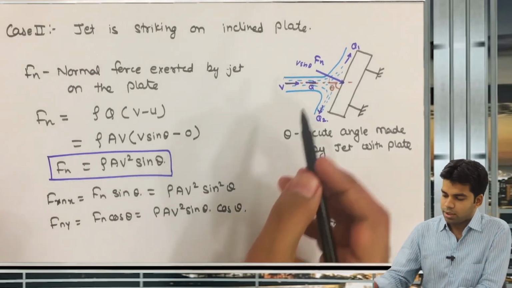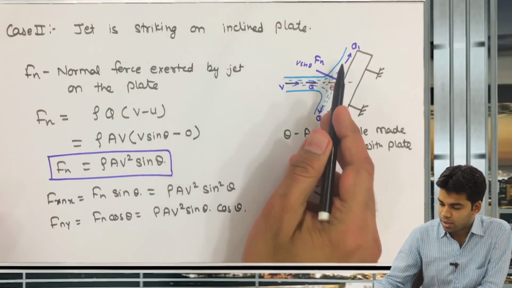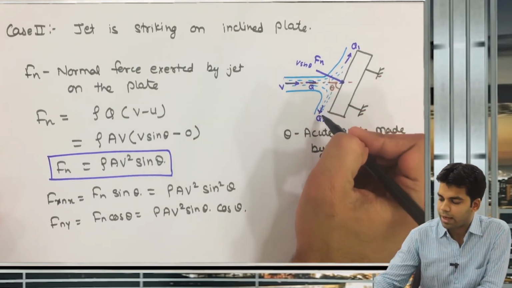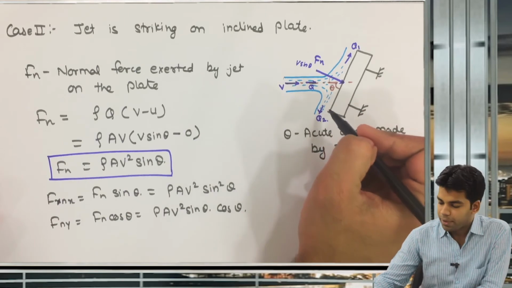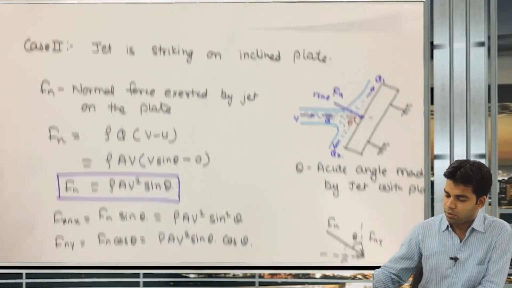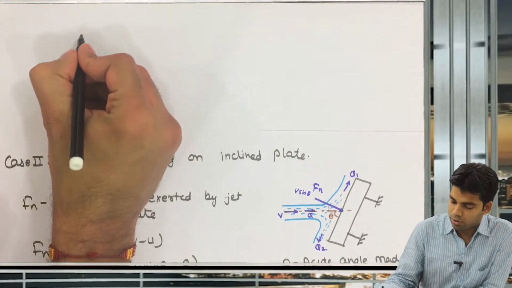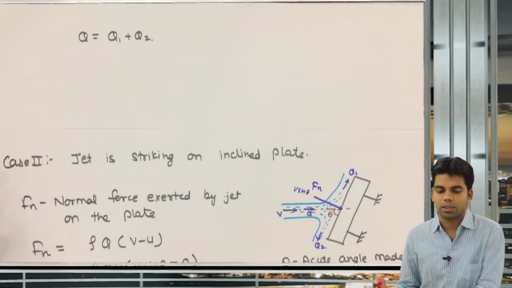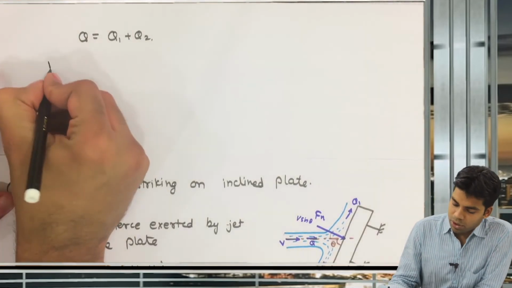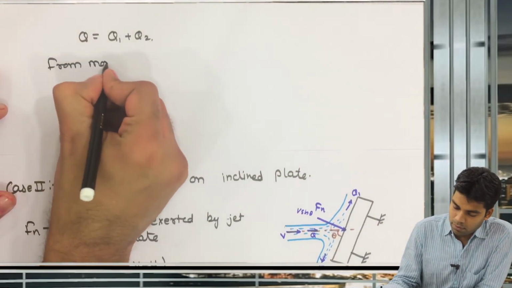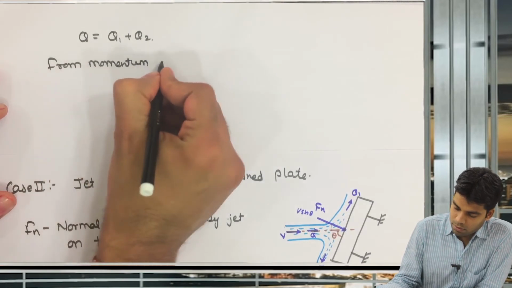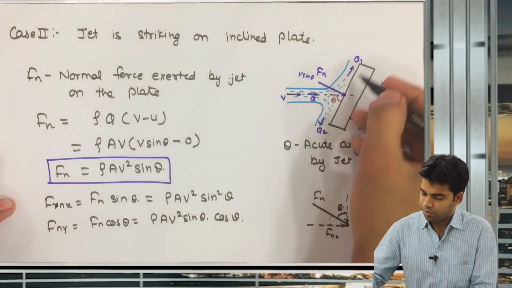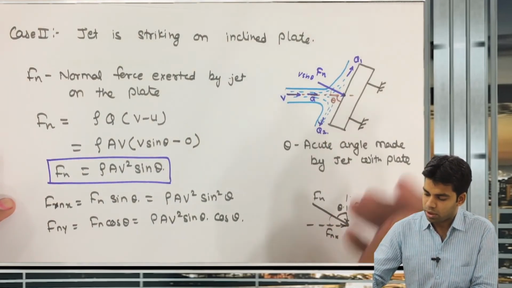Okay, now this Q1 and Q2 are the discharge towards 1 and 2, towards the obtuse and acute angle respectively. And as we know, total Q will be equal to Q1 plus Q2, first thing. Okay, now from the momentum equation, the total net force in this plane, at a plane theta, in this plane.